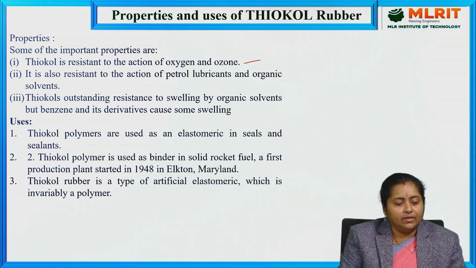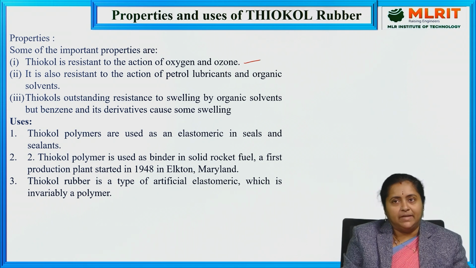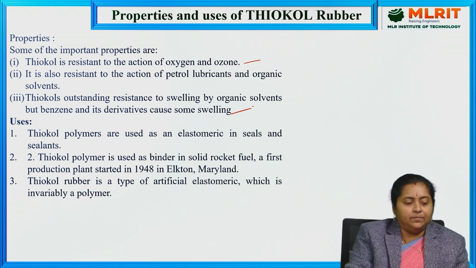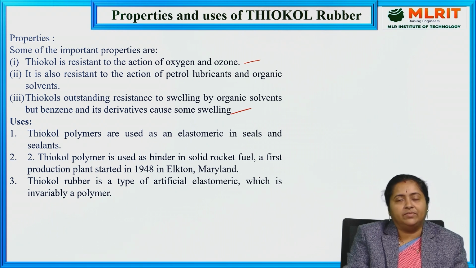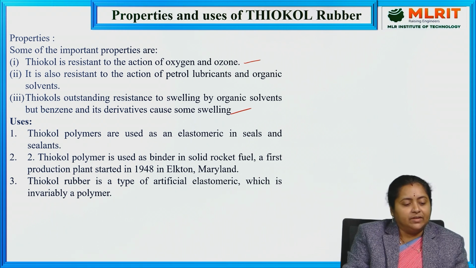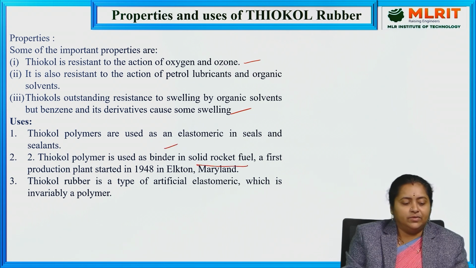Thiocols are able to resist swelling. That means, as I told you, they are insoluble actually, but sometimes in some organic solvents like benzene and its derivatives, they undergo some swelling. That means bulging. So that is one more important property of thiocol rubber. And then coming to the applications, these are very much useful as elastomeric compounds in manufacturing seals and sealants. It also acts like a binder in solid rocket fuels. First production started in the year 1948 in Elton, Maryland.